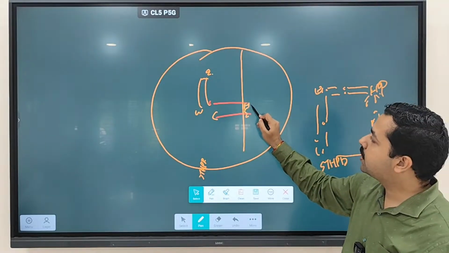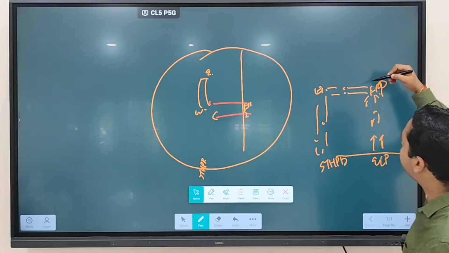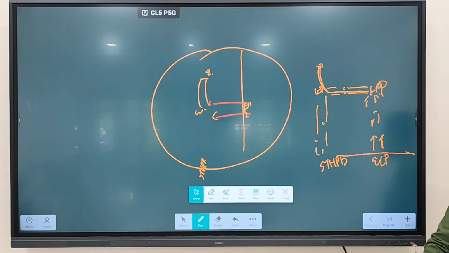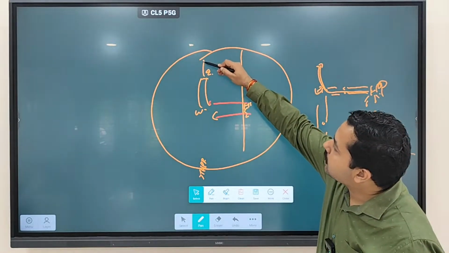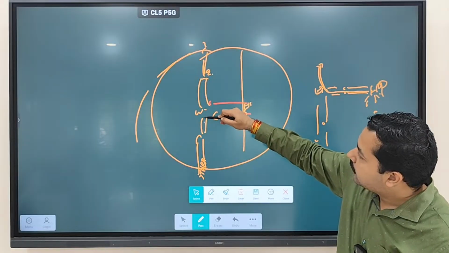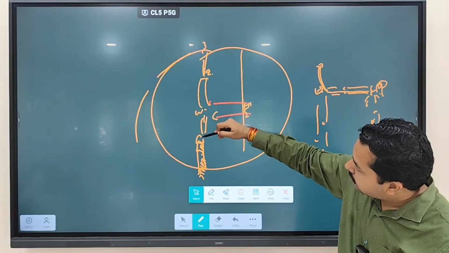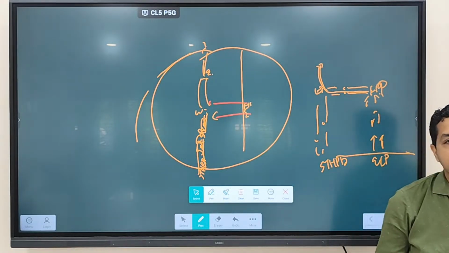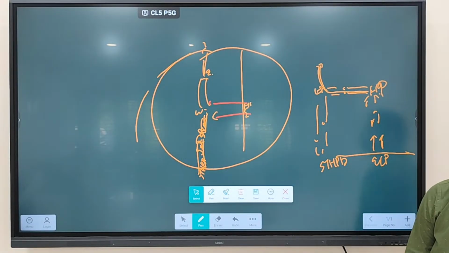From high pressure to low pressure, but they are not moving straight. Rather, they are deflected towards this particular side because of the Coriolis force. As a result, wind starts moving like this around the globe. This is called the jet stream. Clear? So what is a jet stream?